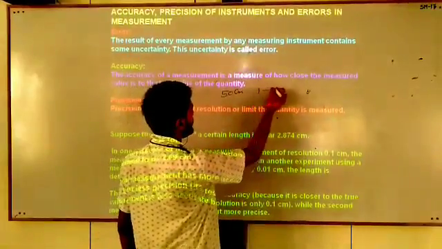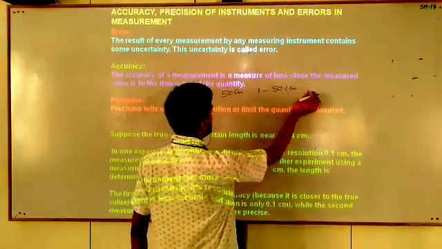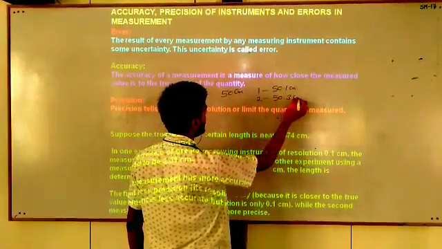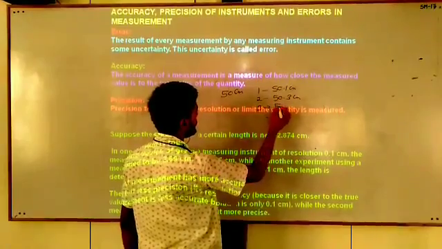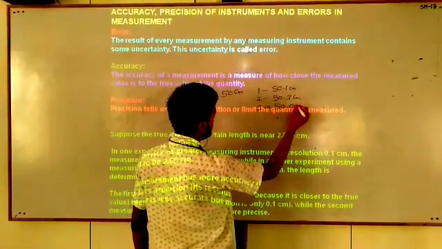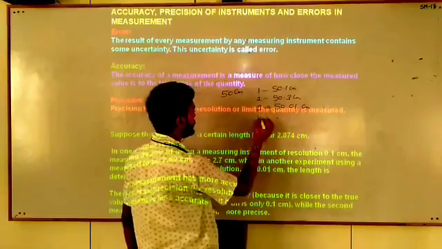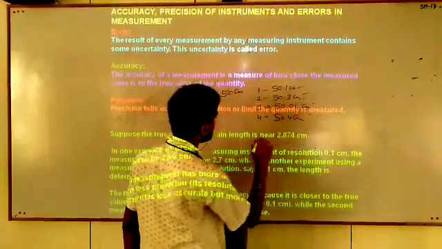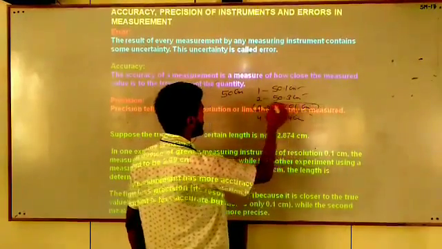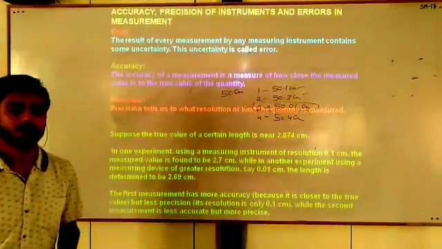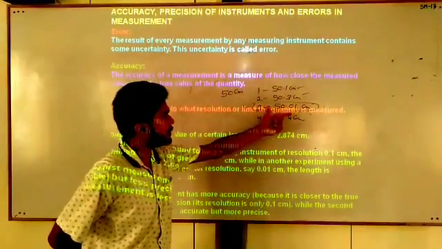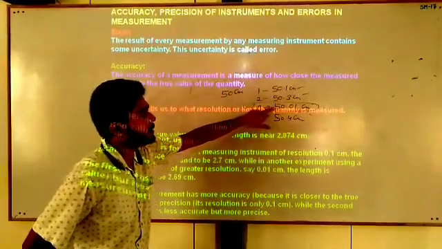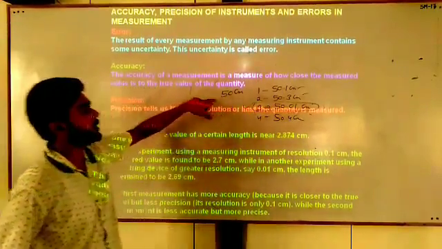First student observed 50.1 centimeter. Second observed 50.3 centimeter. Third one observed 50.01 centimeter and fourth one observed 50.4 centimeter. Then you will say that the third observation is accurate because it is very close to 50 centimeter.